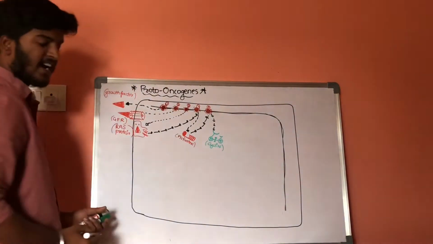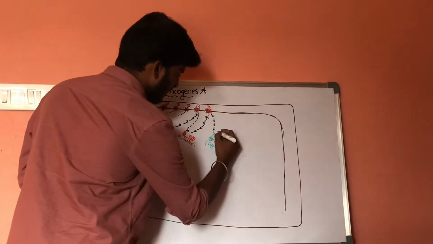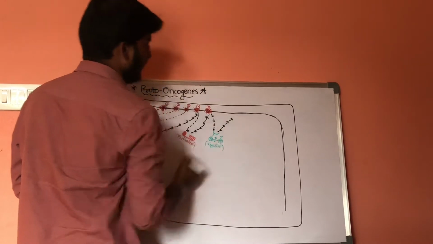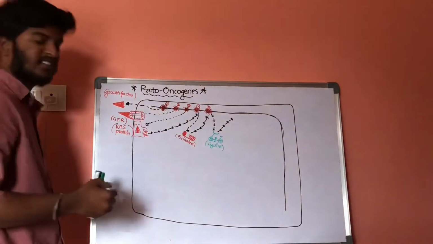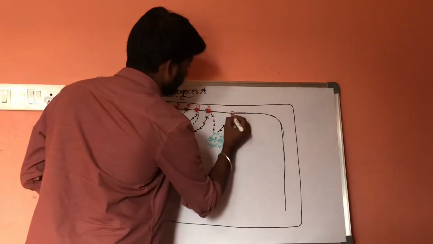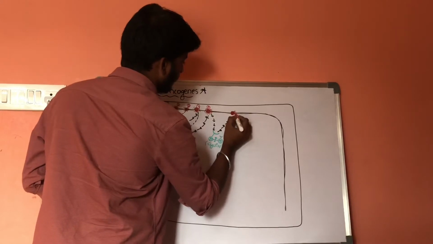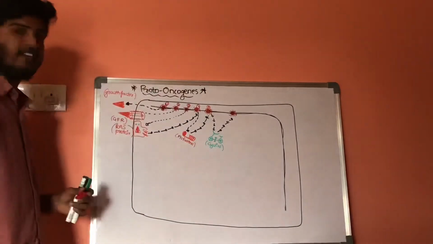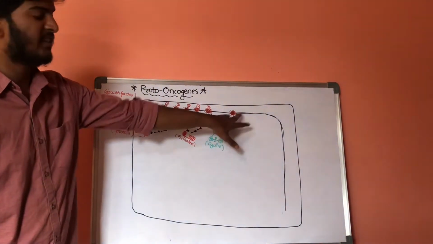Whenever the cyclins are activated, they will activate another set of genes, that is, the sixth set of genes.